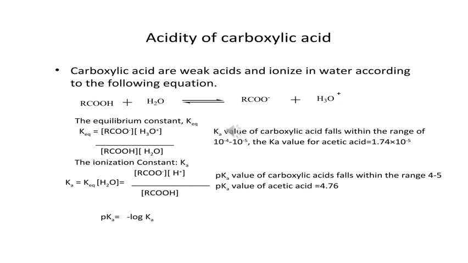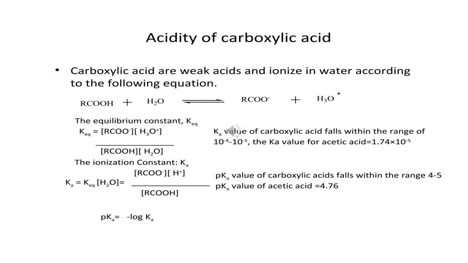The equilibrium constant K equals concentration of RCOO negative charge times concentration of hydronium ion divided by concentration of carboxylic acid times H2O. The Ka value of carboxylic acids falls within the range of 10 raised to the power minus 4 to 10 raised to the power minus 5.